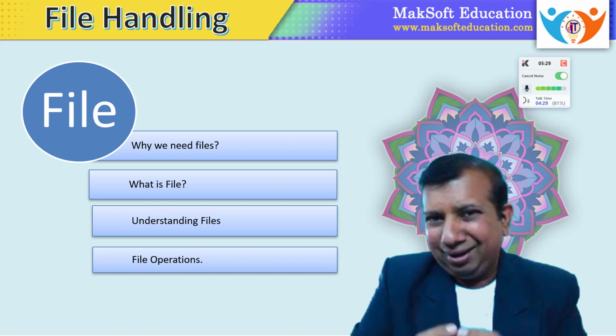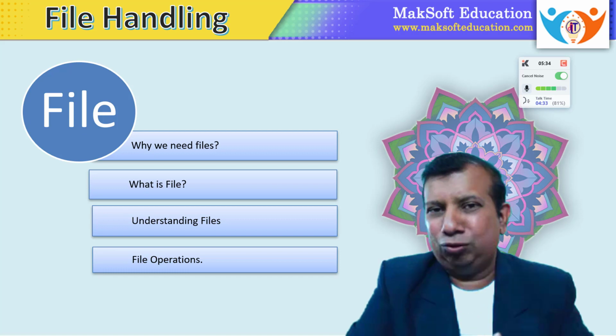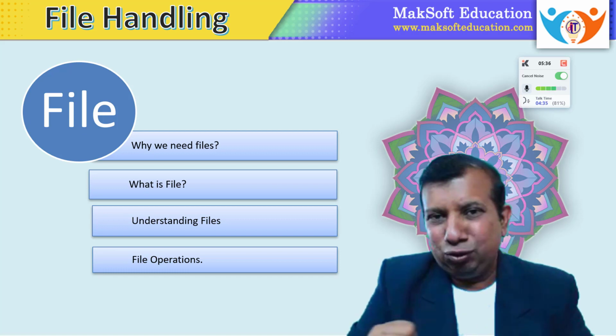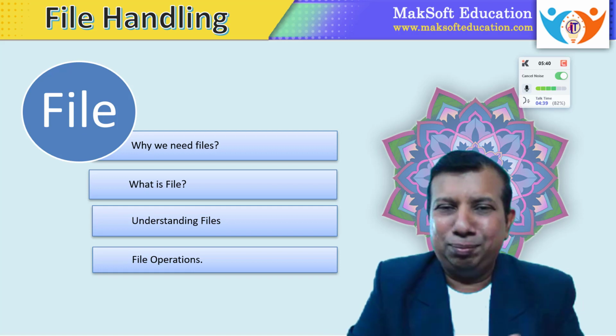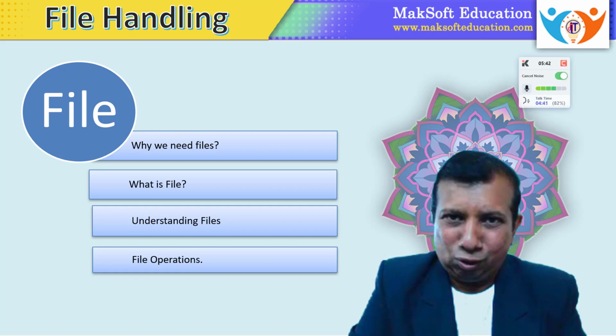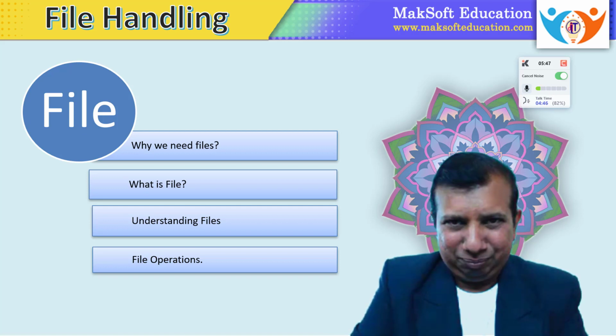So a file is an independent object that can be stored on a permanent storage, that can be fetched into your volatile memory, your RAM, and that can be accessed through different programs. It can be utilized by the operating system. So a file is an object that stores data.